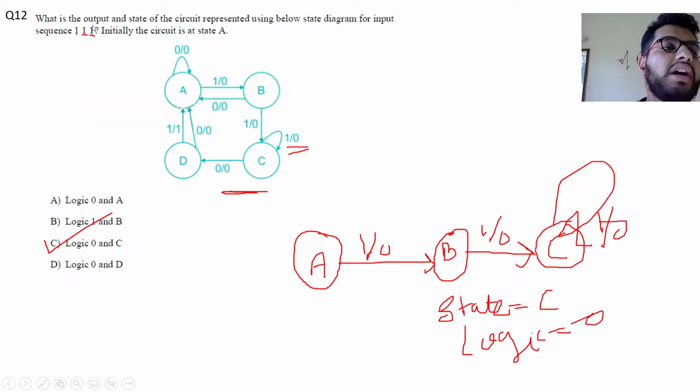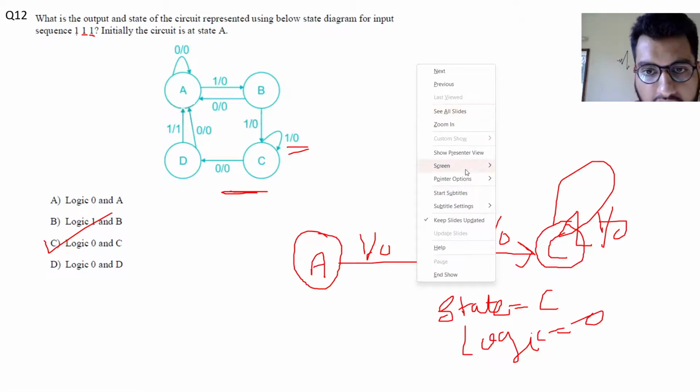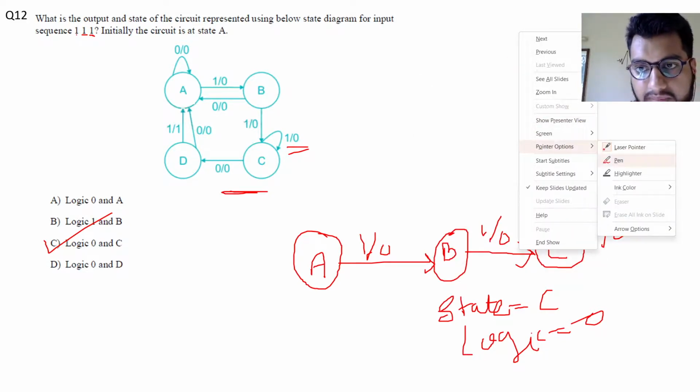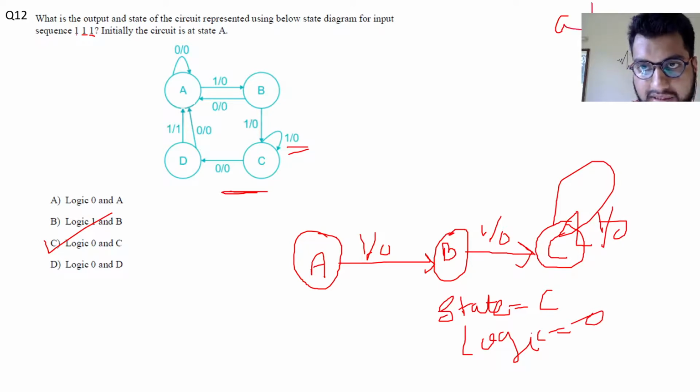So Vivek, the question asks us to find the output and state of the circuit represented by the following state diagram for input sequence 1 1 1. We are given that we start at state A. So I am at state A, and my input is 1. This notation is like A by B, where A represents your input and B represents your output. So right now I'm at state A and my input is 1, so I'll go to state B with output equal to 0. Now I'm at B.